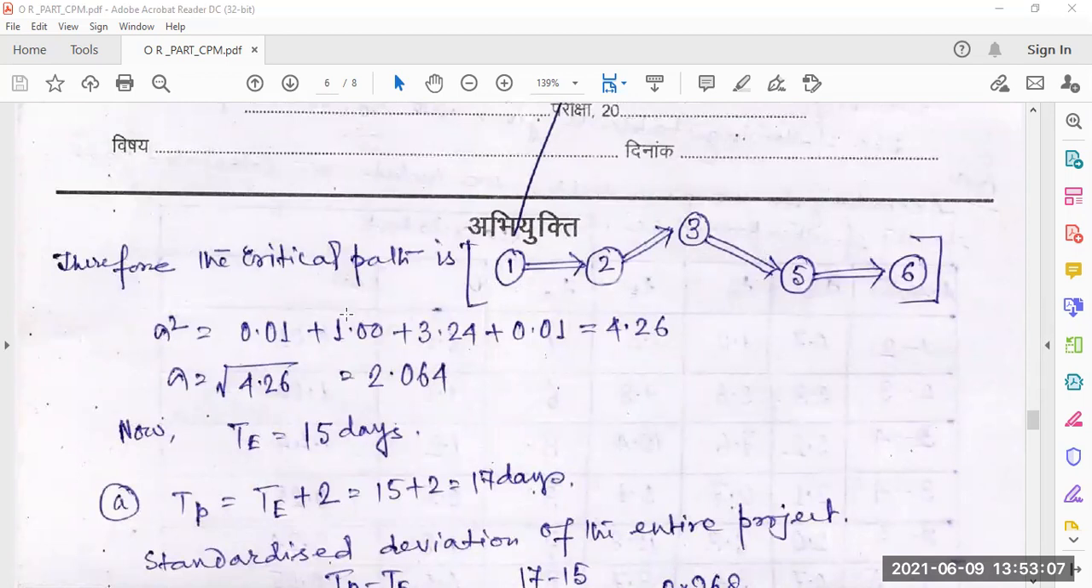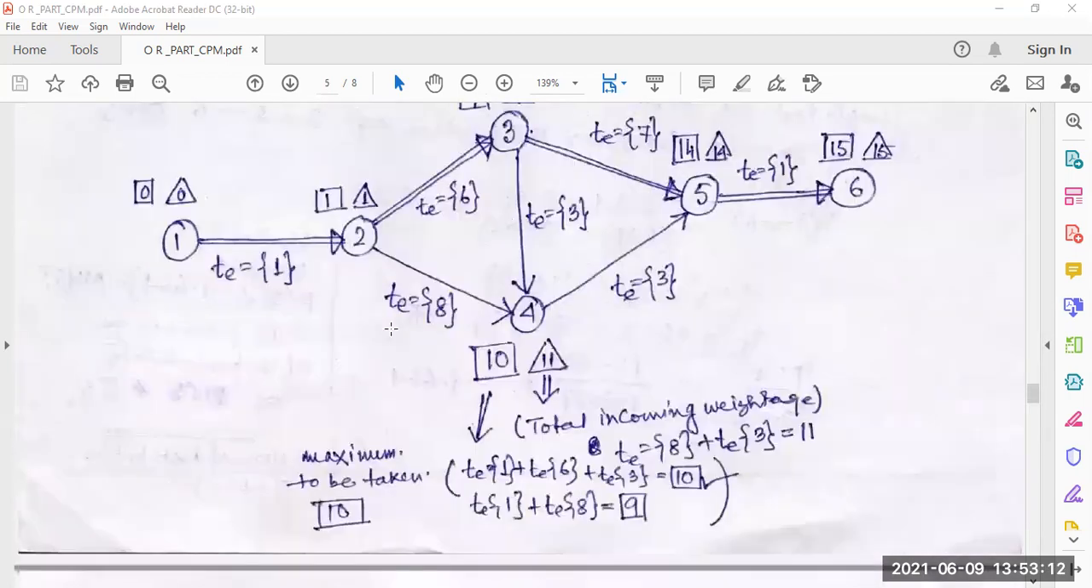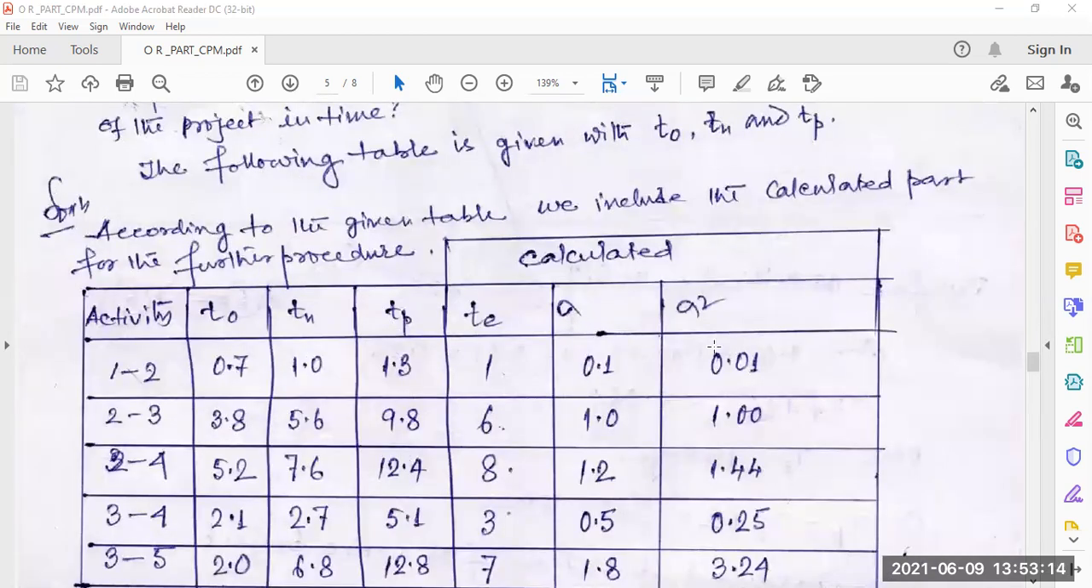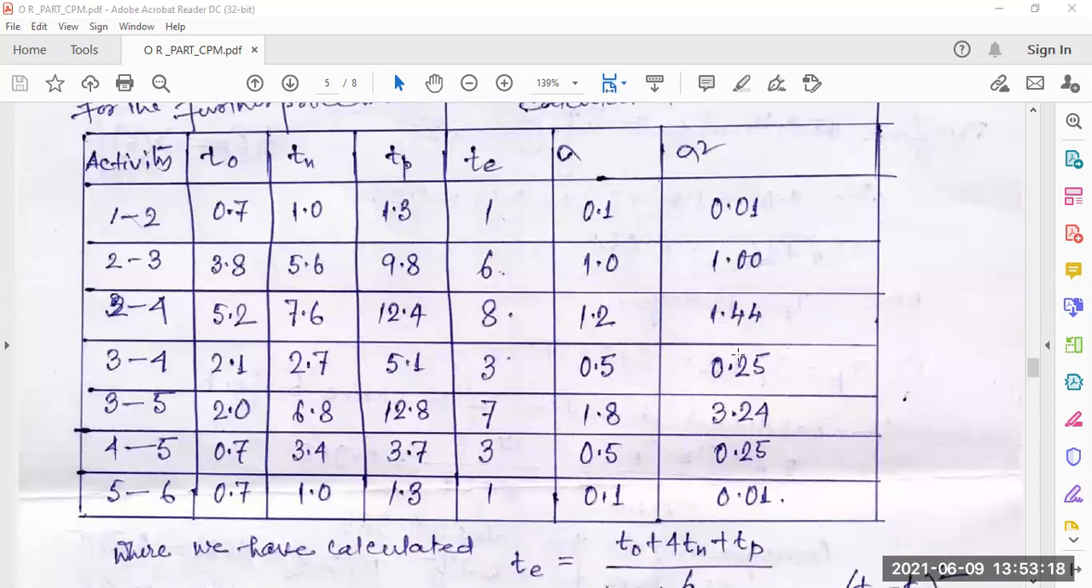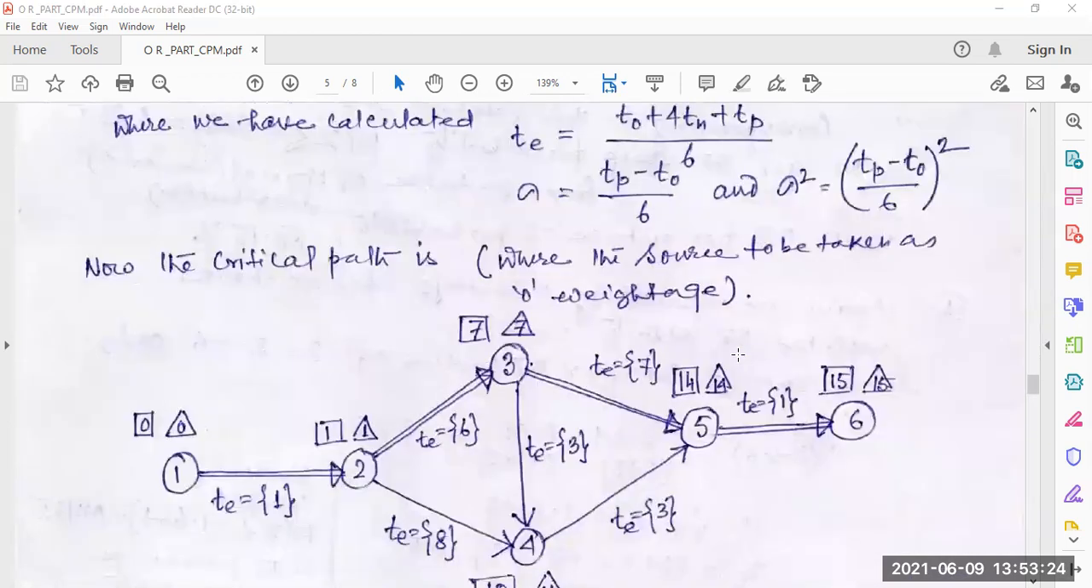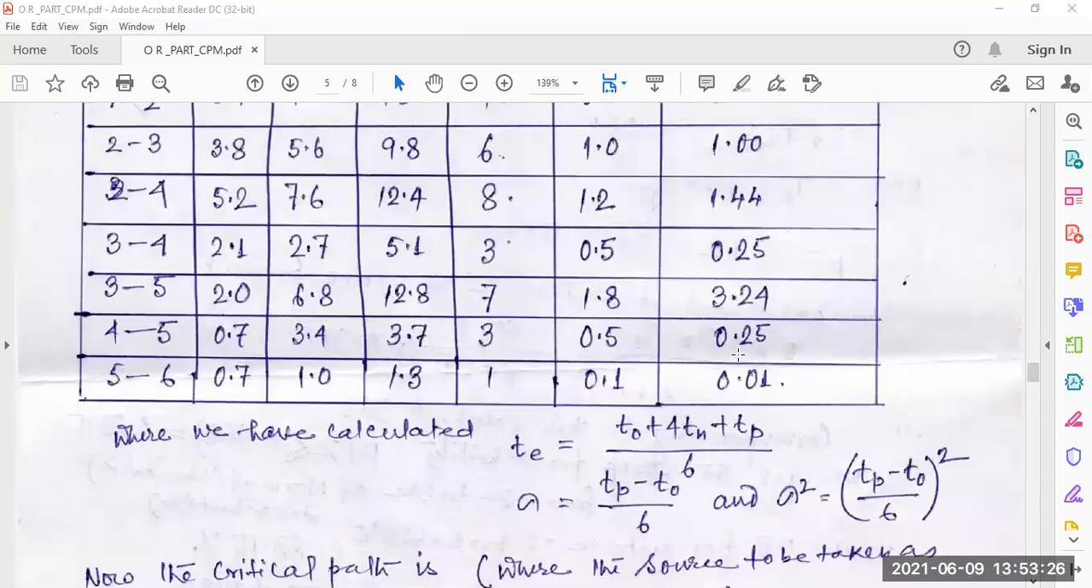So this is the critical path. Sigma square is equal to the sum of the sigma squares, given here. We are only adding the sigma square of the critical path. The critical path was 1, 2, 3, 5, 6.